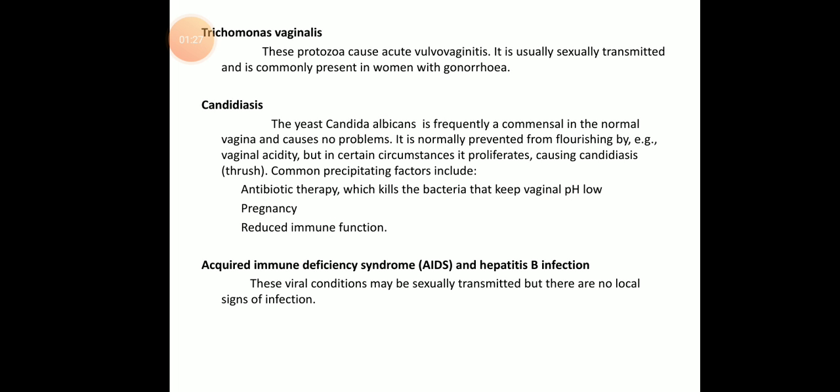Okay. So next is Trichomonas vaginalis. This is a protozoan causing vulvovaginitis, that is, inflammation in the vulva region and vaginal region. It is sexually transmitted and is commonly present in women along with gonorrhea.